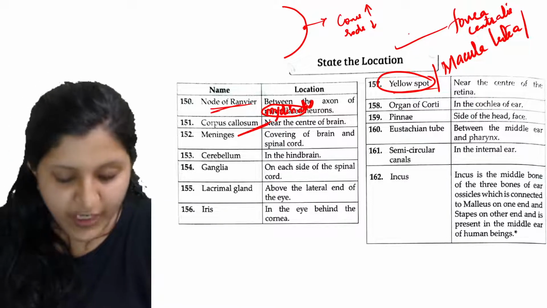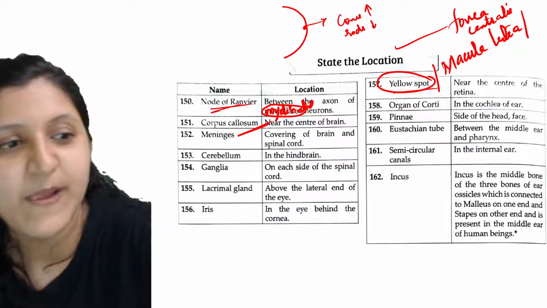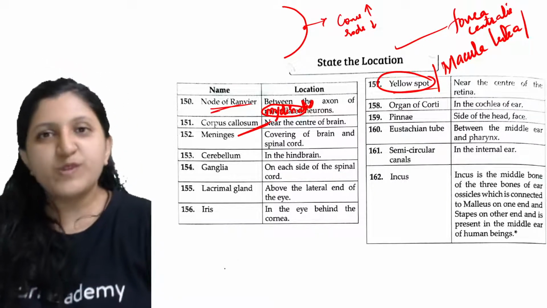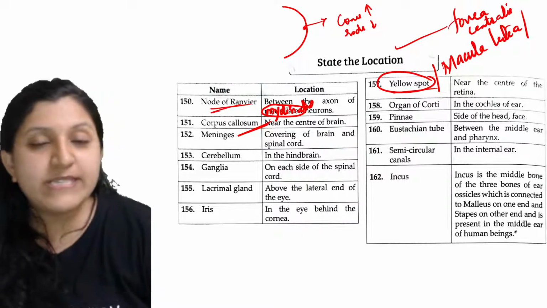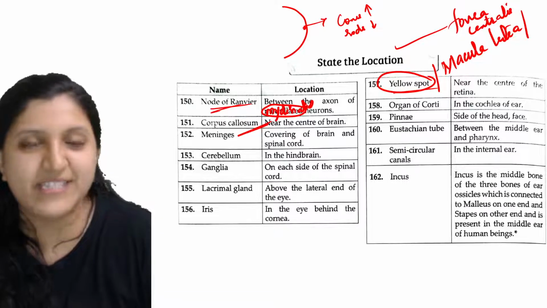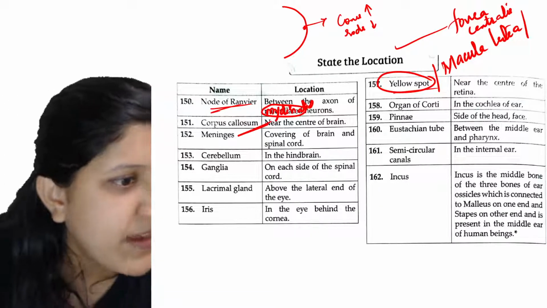So where do you find a corpus callosum? Anybody has any idea on this one? A lot of students get confused between corpus callosum and corpus luteum as well. The corpus callosum comes under the nervous system, corpus luteum comes under the reproductive system.